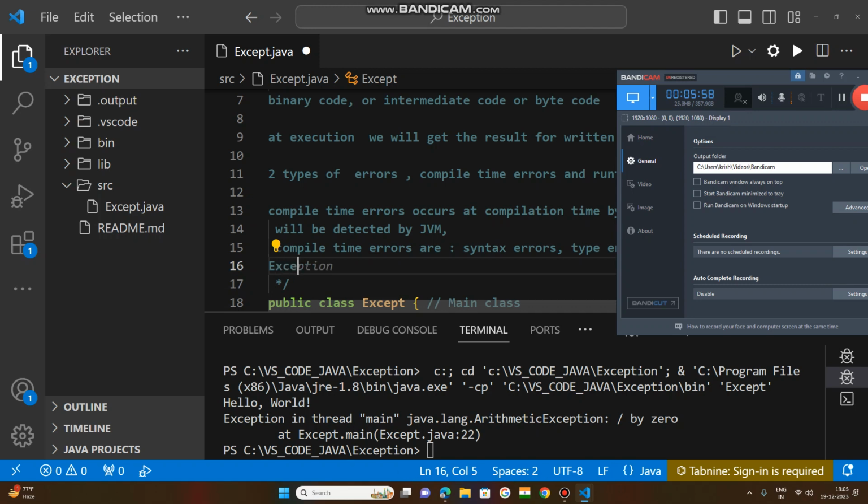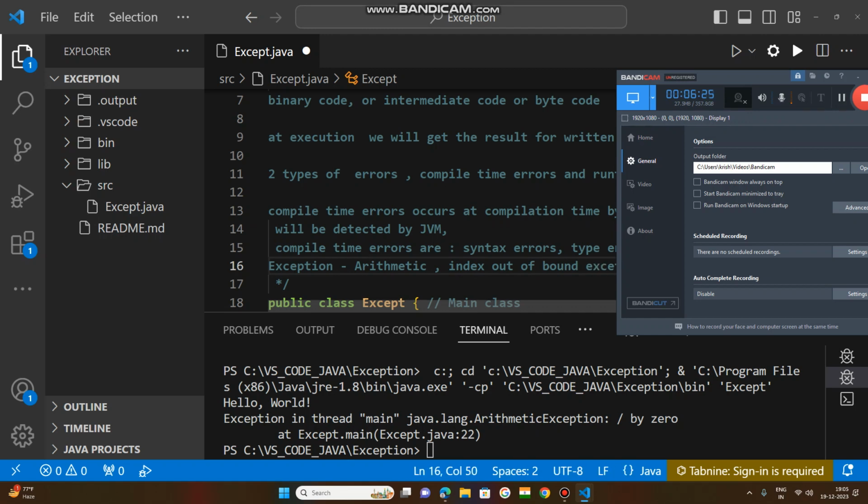Some exceptions I want to write here. One is the arithmetic exception. Another is the index out of bound exception, which I will explain later.